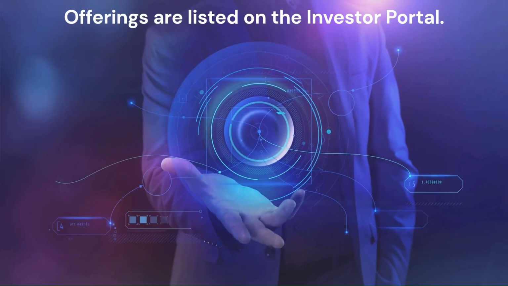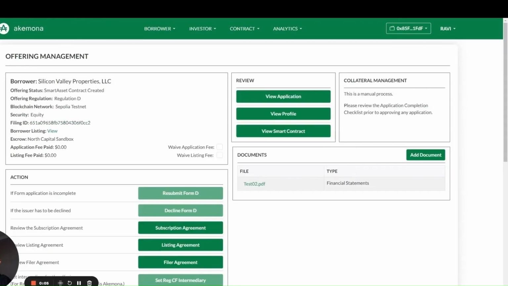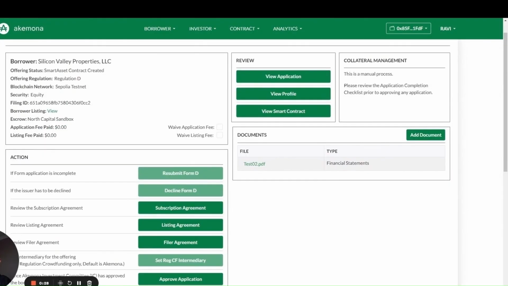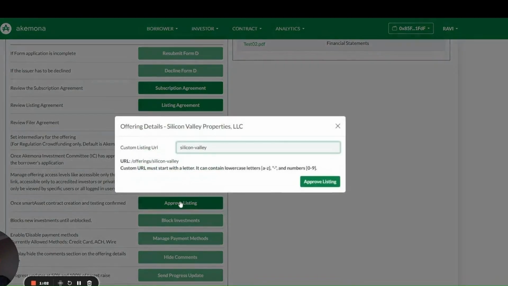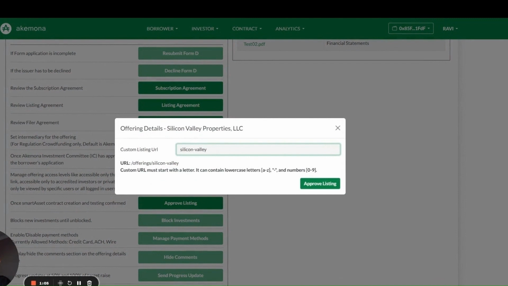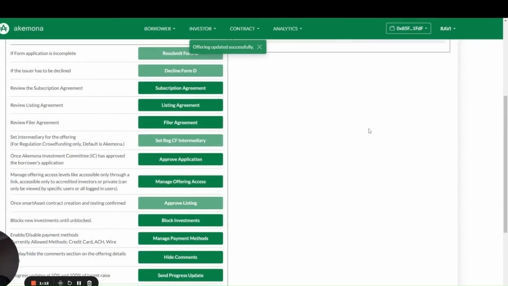Listing the offering means the offering will become visible to investors. The issuer or the lead manager can invite investors. So let's get ready to list the offering. Here is the button Approve Listing. After we approve the listing, it will appear as a Regulation D offering on the portal. It will appear as Silicon Valley Properties. Investors can visit the digital asset marketplace and invest in the offering or buy tokens. Approve listing, and here is the Silicon Valley offering. This is going to be the URL. Now, we will approve the listing. Voila, the offering has been listed.